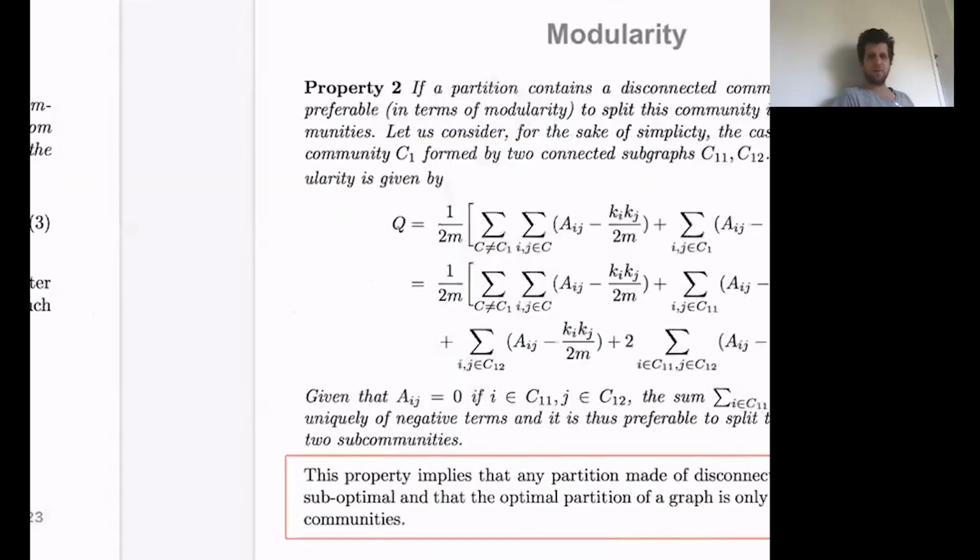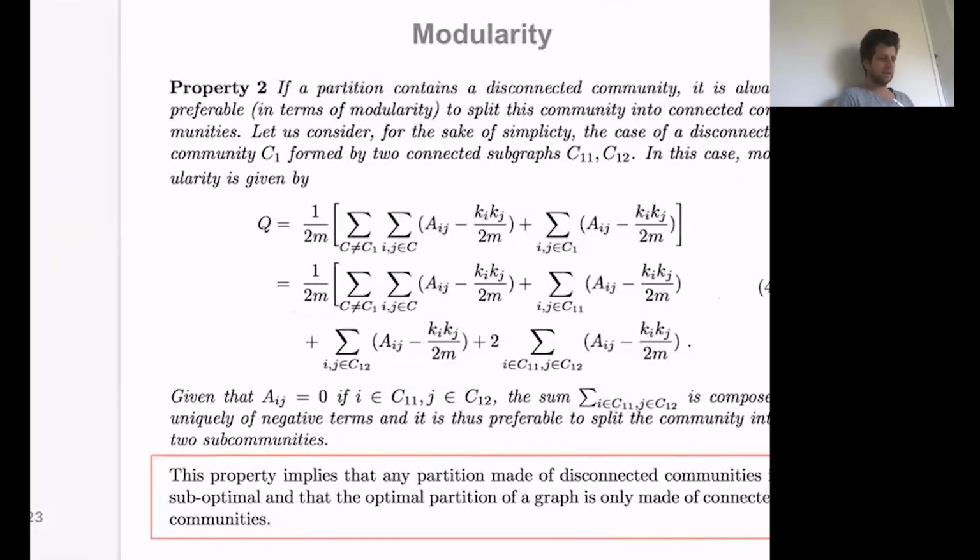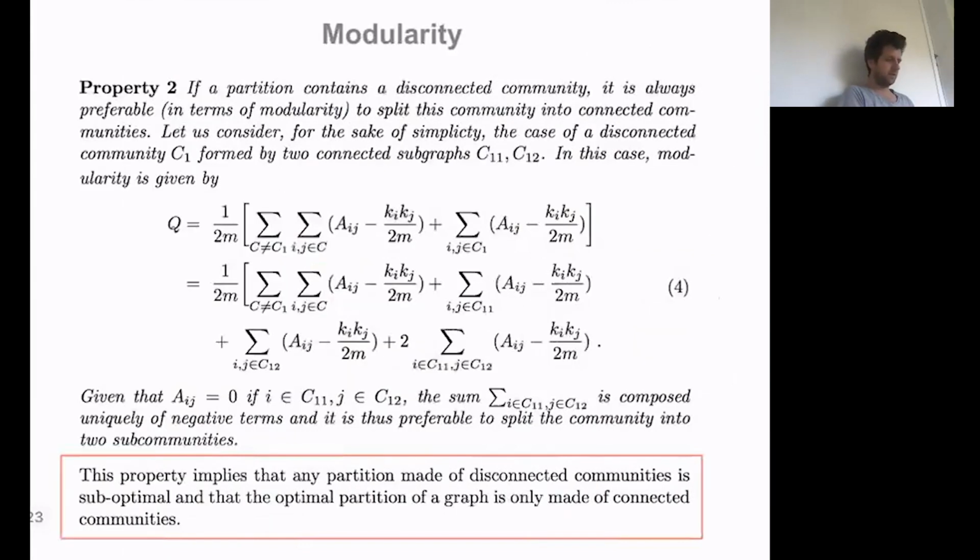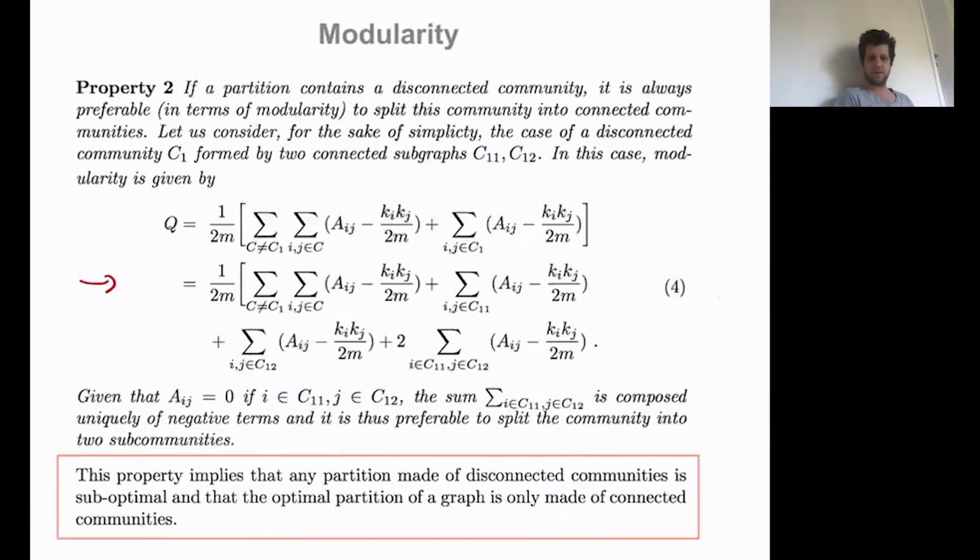Now, a second property that is quite interesting, and it's not so difficult to show, and I'll leave you these notes to have a look at the details, is this. If you have a partition where one community is disconnected, made of two groups of nodes that are not connected with each other, so for instance you would have something like this, and then the rest of the graph.